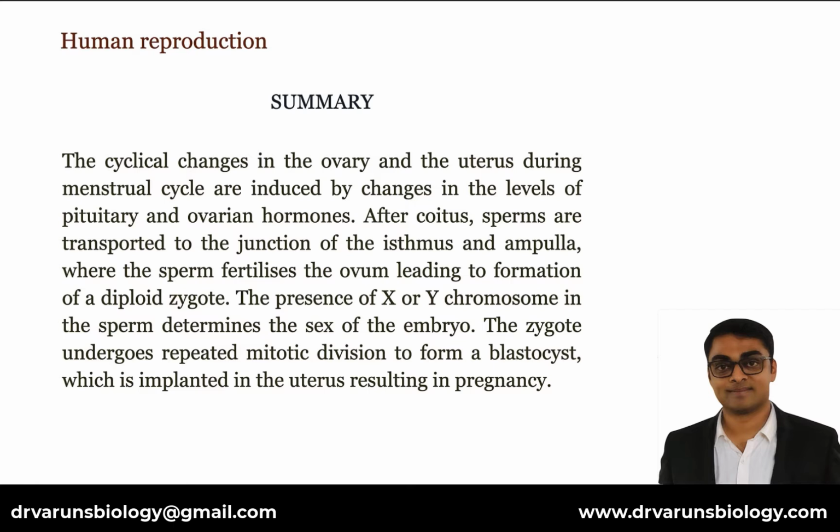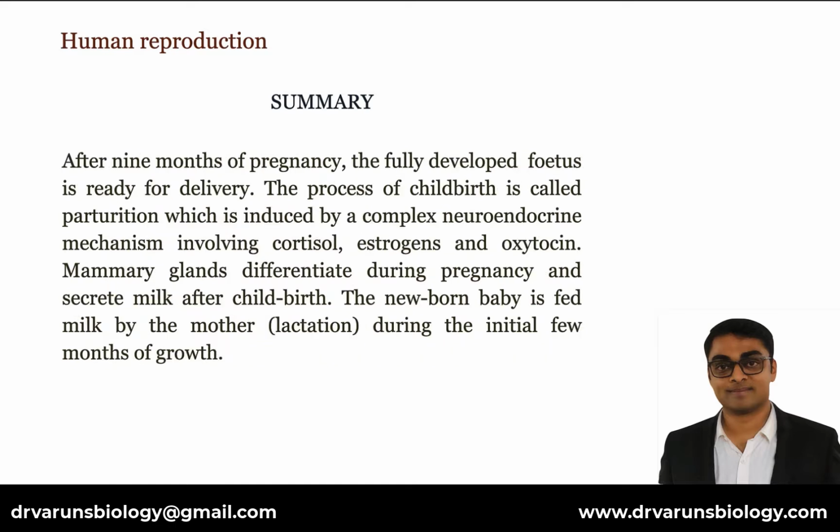pituitary and ovarian hormones. After coitus, sperms are transported to the junction of the isthmus and ampulla, where the sperm fertilizes the ovum, leading to formation of a diploid zygote. The presence of X or Y chromosome in the sperm determines the sex of the embryo. The zygote undergoes repeated mitotic division to form a blastocyst, which is implanted in the uterus, resulting in pregnancy. After 9 months of pregnancy, the fully developed fetus is ready for delivery. The process of childbirth is called parturition, which is induced by a complex neuroendocrine mechanism involving cortisol, estrogens, and oxytocin.